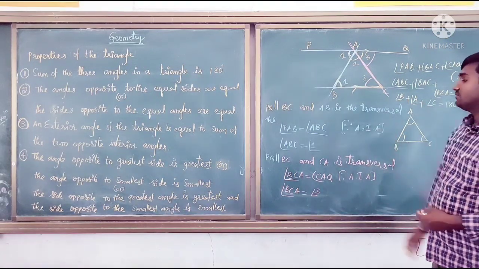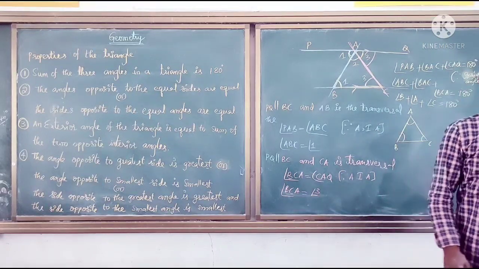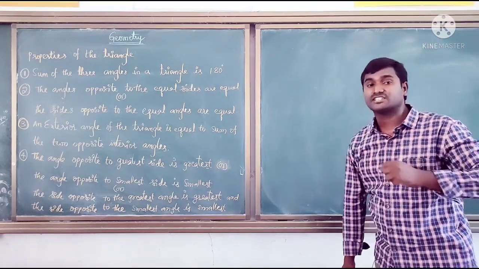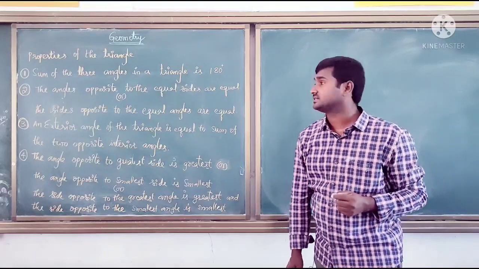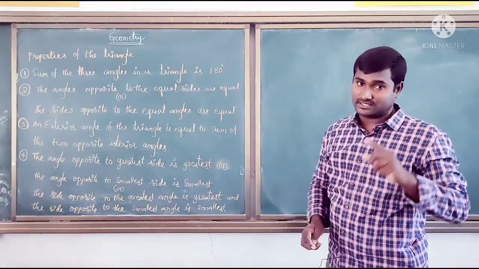So this is the very, very important proof. Okay, so next we go to the next property that I'm going to discuss with you. Second property. Based on the first property, let us do some sums. The sum of three angles in a triangle is 180. Yes, we already discussed this.